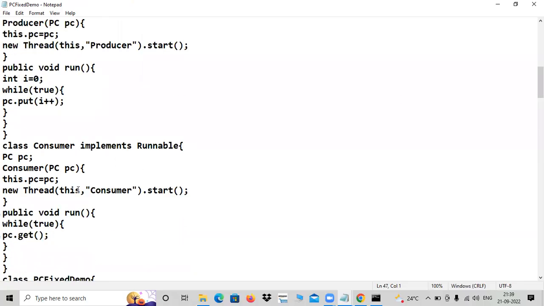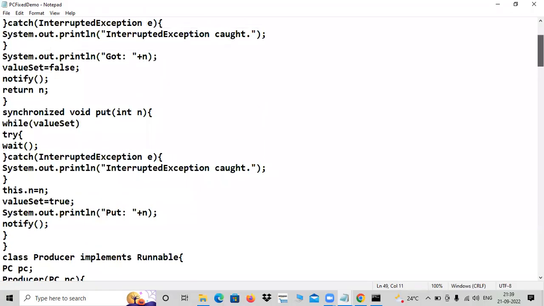But for the consumer, this refers to the consumer, and the run method is invoked. Yes, while true, you got inside. pc.get, control transfers to get. Where is get? For get,